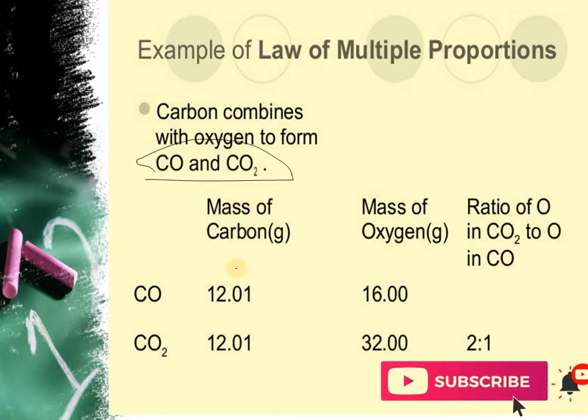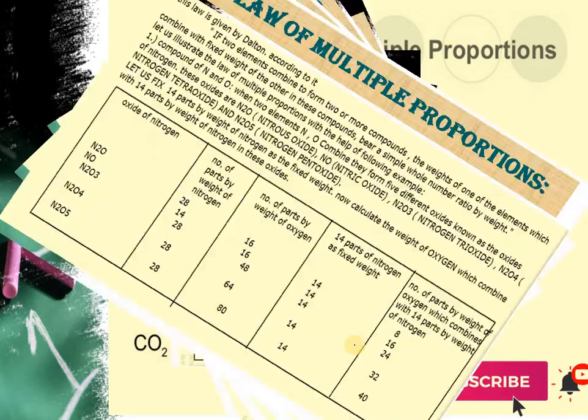The mass of carbon is fixed, and the mass of oxygen is 16 here and 32 here, as 1 oxygen and 2 oxygen. Here 1 oxygen is there and here 2 oxygen are there. As the carbon weight is fixed, we get a ratio of 2:1 by simply dividing 32 by 16. So we get 2:1. Hope you understand this.